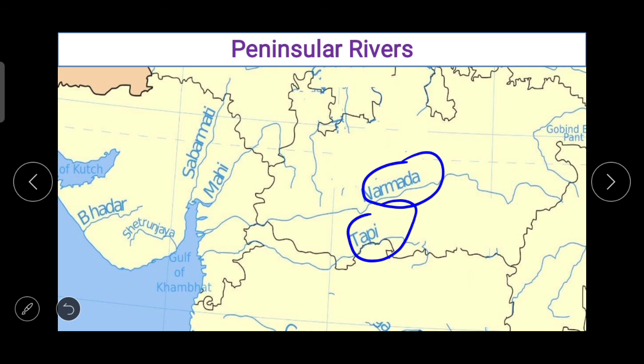You can see their flow, which is slow through rift valleys. Mahi river flows from northeast to southwest direction, this one.